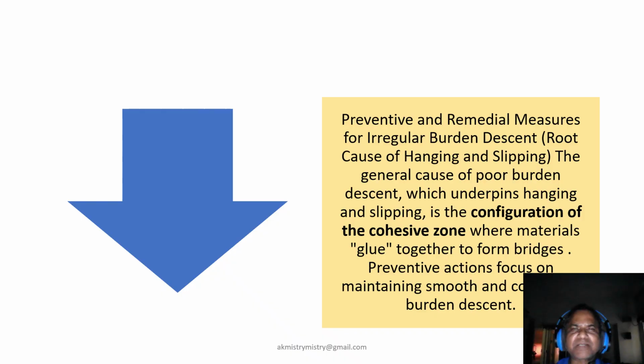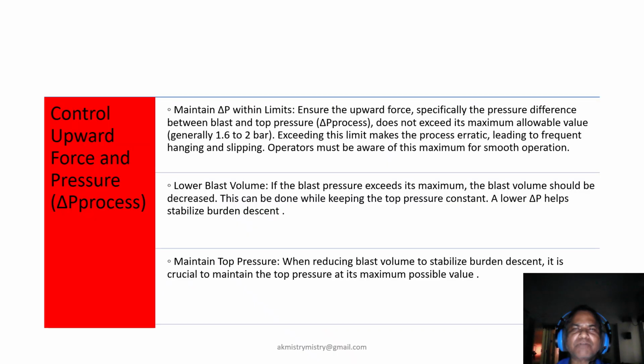Now, preventive measures for burden descent. We can say that hanging and slipping often stem from poor burden descent. The cohesive zone glues material together. Preventive action focuses on maintaining smooth descent and avoiding bridge formation. That should be our motto in order to take care of such type of hanging.